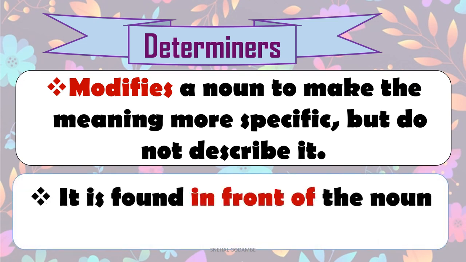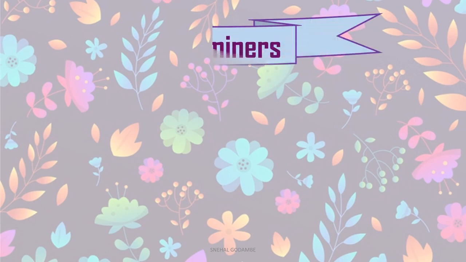Second thing is, it is found in front of the noun. Look at the words in red. In front of. It is found in front of the noun it modifies. We have seen the county inspector, an error, her husband, all those kids. So it always comes before, or in front of, the noun which it modifies. So remember that it comes in the beginning or in front of the noun. It will help you to find the determiner from that sentence or from that phrase.